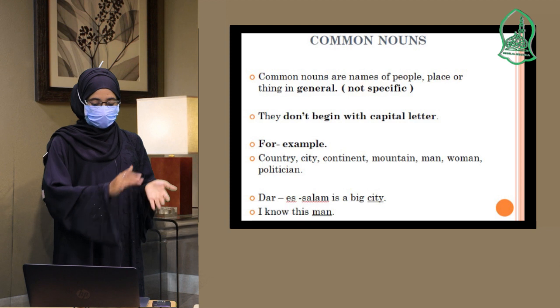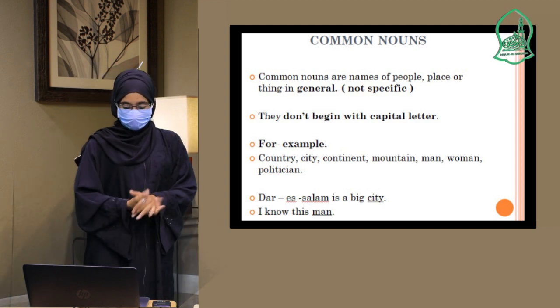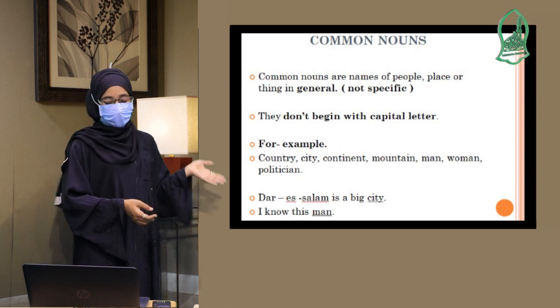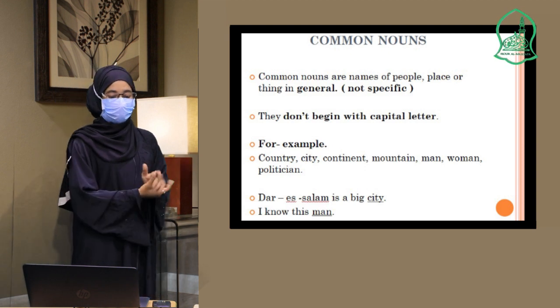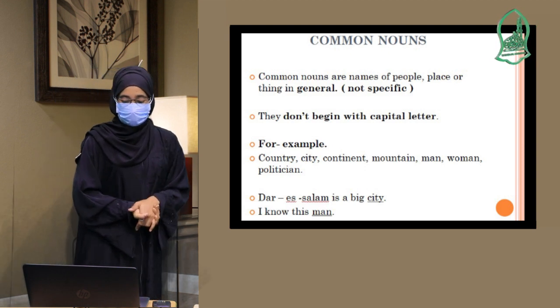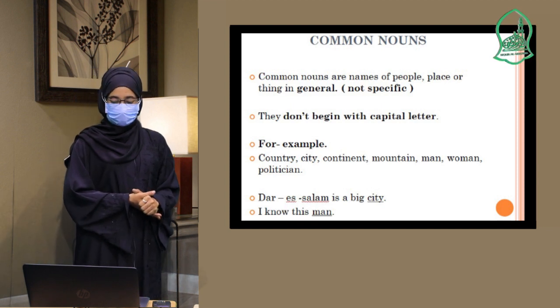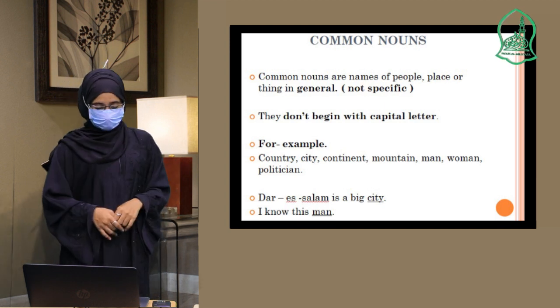For example, the word country itself, not the name of the country, but the word country, city, continent, mountain, man, woman, politician, those which are not specific, they are common nouns. So we are not going to start these names with a capital letter, except when they are at the beginning of the sentence.